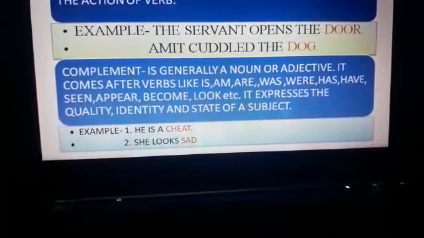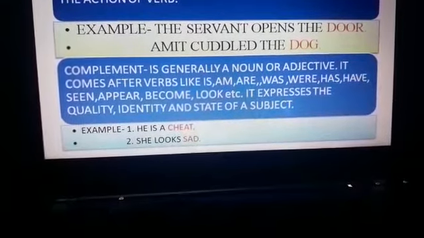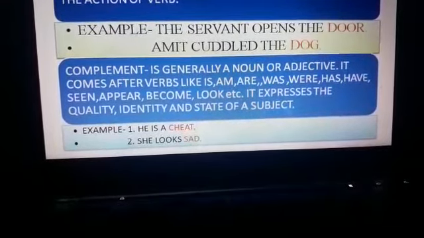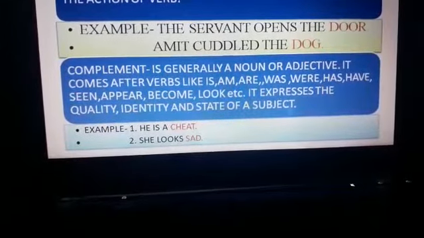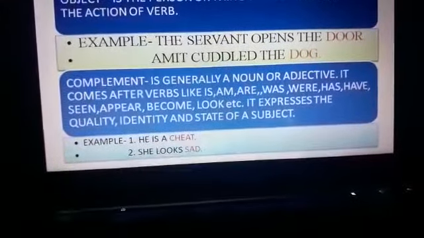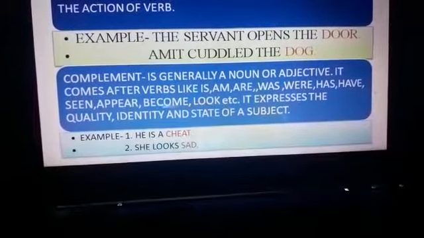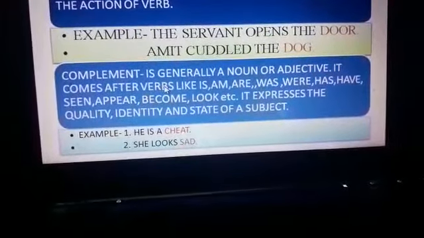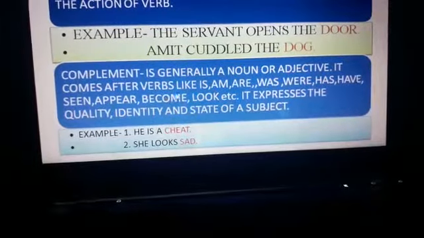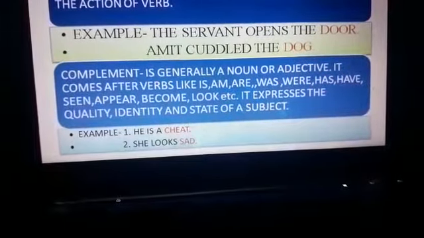It comes after the helping verbs like is, am, are, was, were, has, have, seem, appear, become, look, etc. So it comes after the verbs. Is it clear? Let's take examples. He is a cheat.